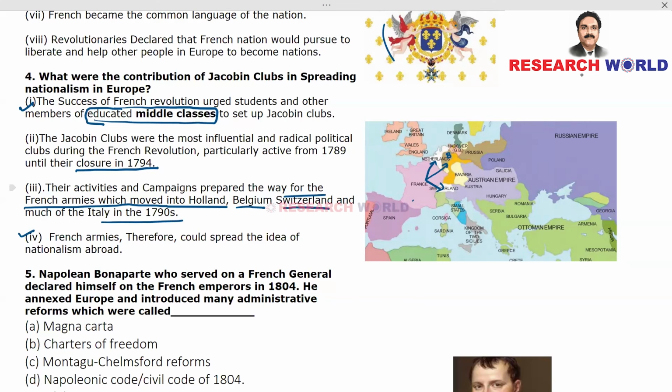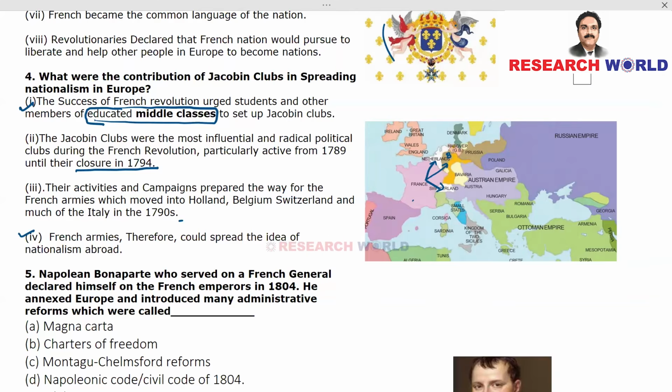Because in the previous question, we have just answered one very important point, because revolutionaries declared that the French nation would pursue to liberate and help other people in Europe to become nations. This one point, the 8th point in the previous question, where we said that it has become the policy of France to extend this revolution to the neighboring European countries.